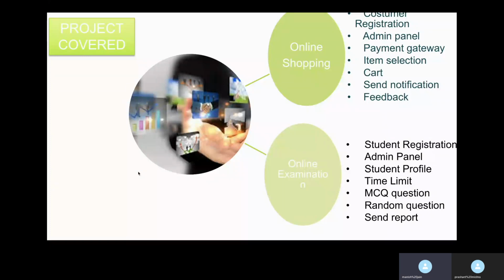The questions will come randomly, and at the end, once the student submits their exam, the student will get the report. So these are the different modules which we cover in the project.